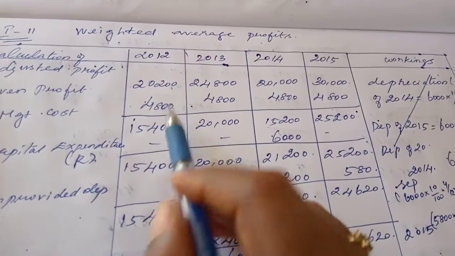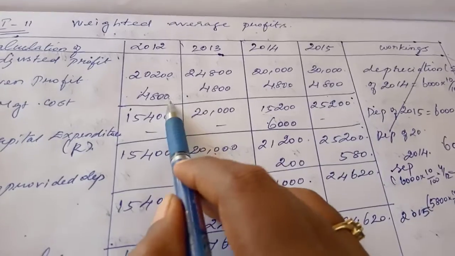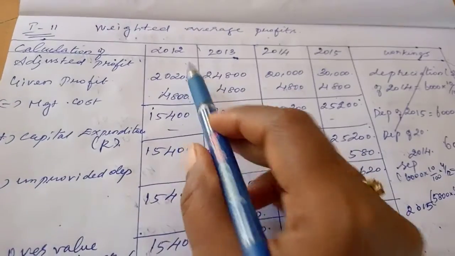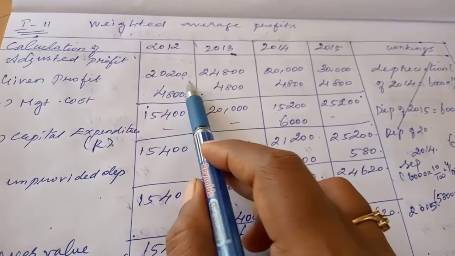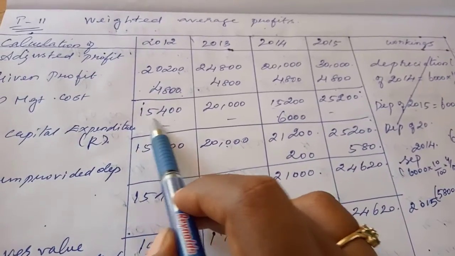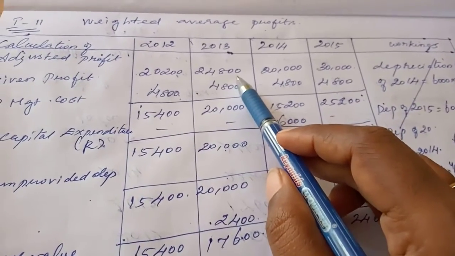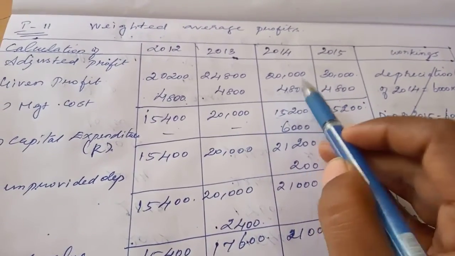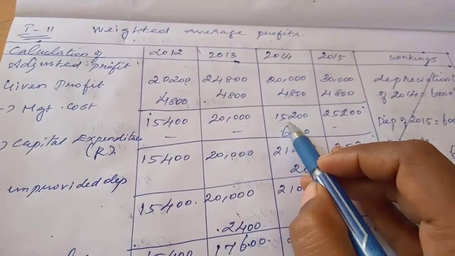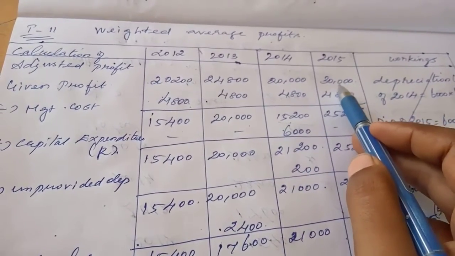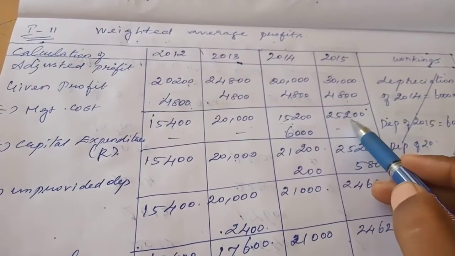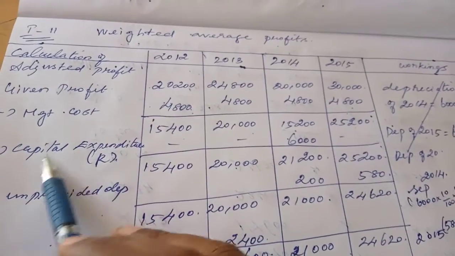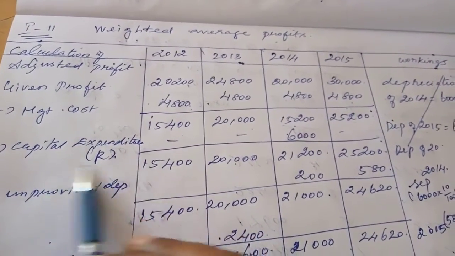Management expenses are an expense, so we deduct from profit. 20,200 minus 4,800, you will get 15,400. 24,800 minus 4,800, you will get 20,000. 20,000 minus 4,800, you will get 15,200. The same way 30,000 minus 4,800, you will get 25,200.